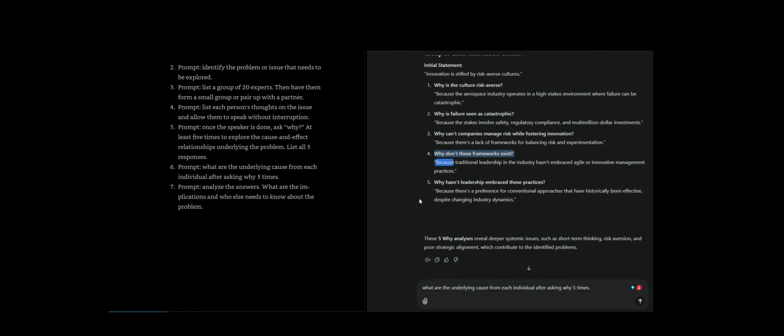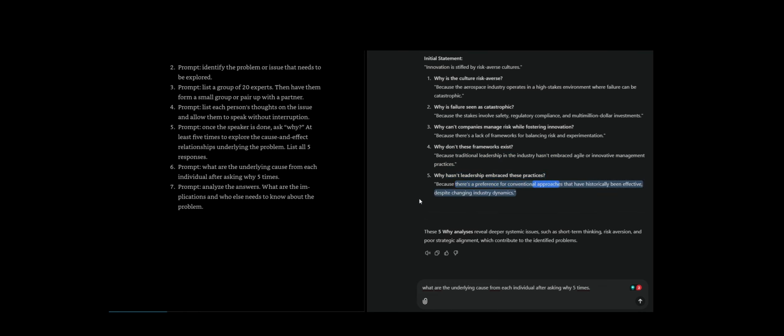Why don't these frameworks exist? Because traditional leadership in the industry hasn't embraced agile or innovative management practices. Why hasn't leadership embraced these practices? Because there's a preference for conventional approaches that have historically been effective, despite changing industry dynamics.